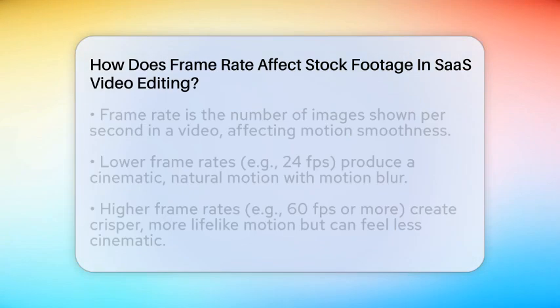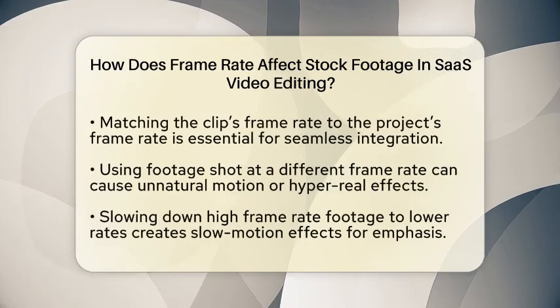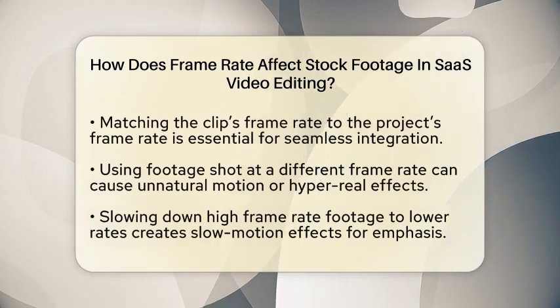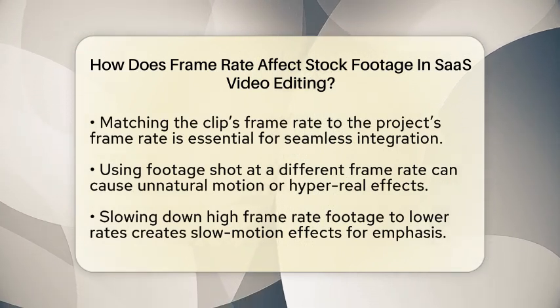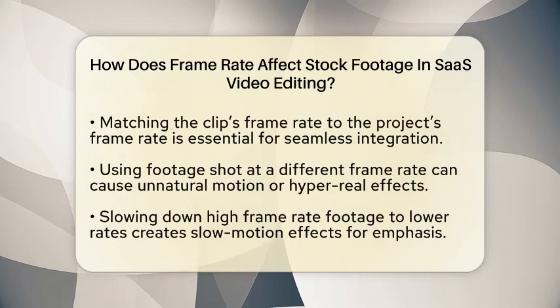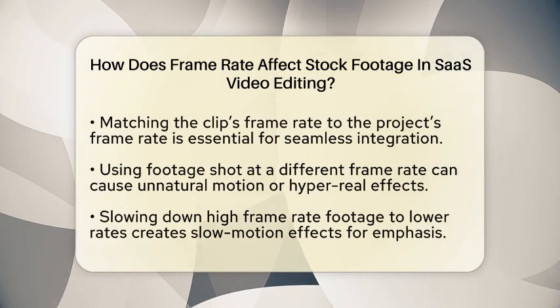Higher frame rates, such as 60 frames per second or more, capture more images per second. This results in crisper, more detailed motion that looks very lifelike. But it can also feel less like a movie and more like real life.